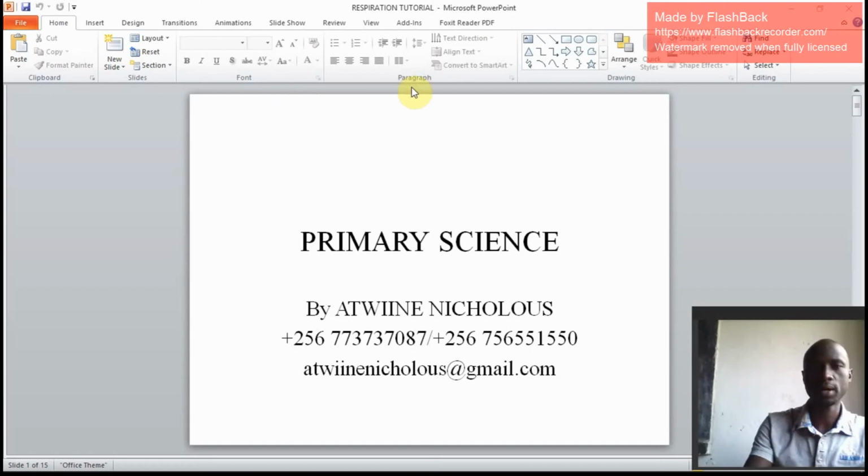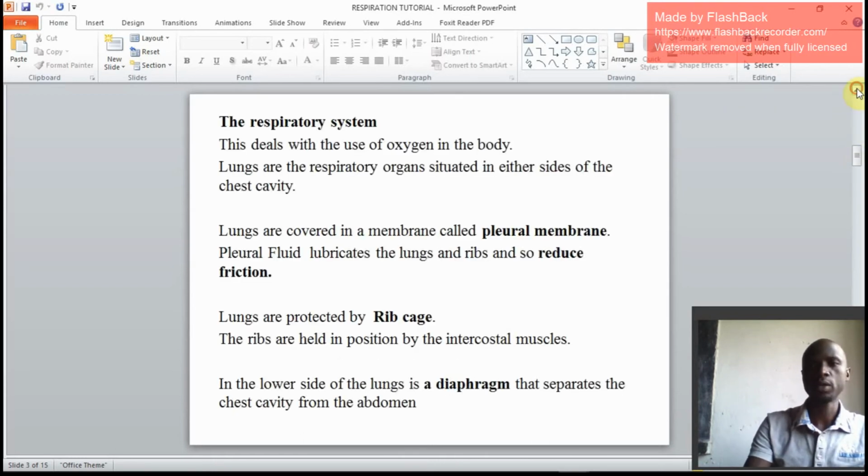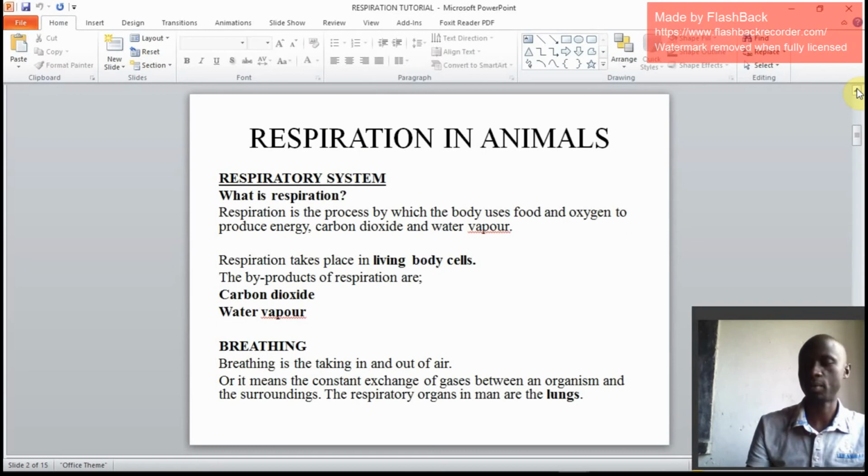We are back to discuss respiration, or the respiratory system. That's why we are here for today. We need to look at respiration in animals; that is the key area we are going to handle. And the respiratory system is the area because it's the system. If they talk of a system, it means that it's a combination of different body organs to perform a particular task.